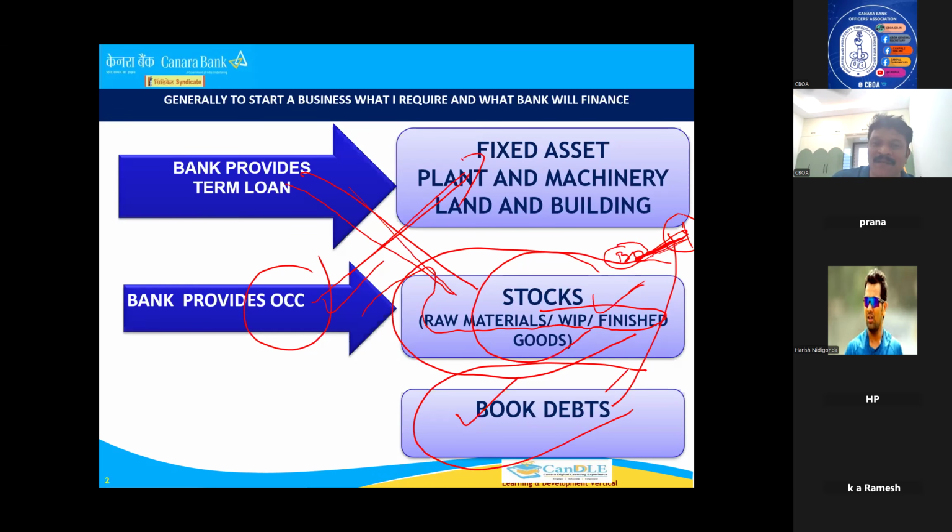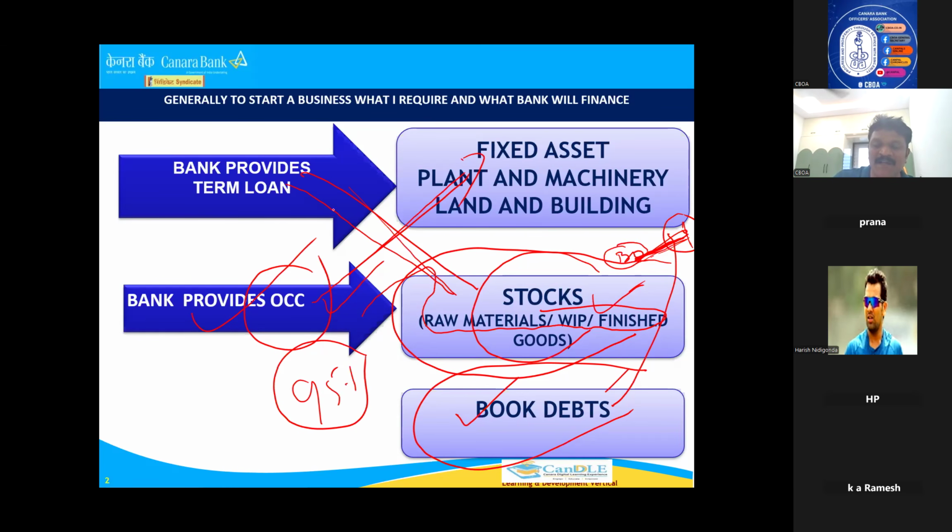Why I'm telling working capital is, see, in MSME we give three types of loans. One is manufacturing, another is service, and the third one is trader. I believe after my experience in banking, 95% of loans in the branches will come from businessmen. Whoever comes to us are traders, and traders always require working capital only, because stock will be there.